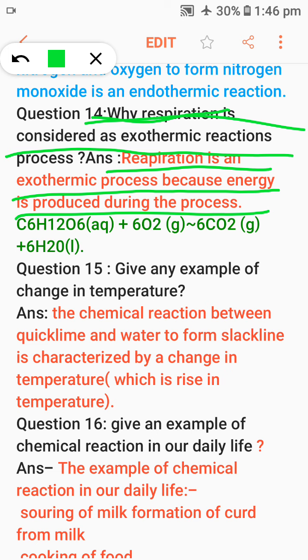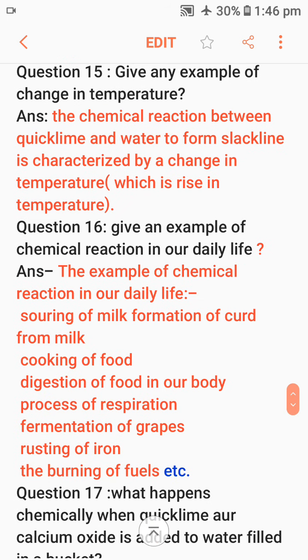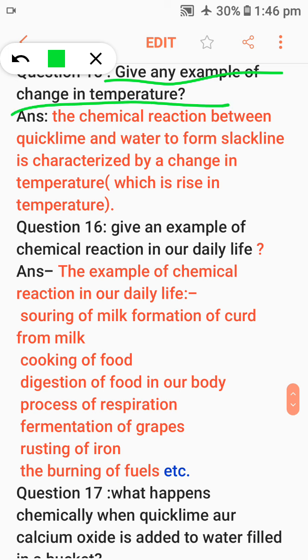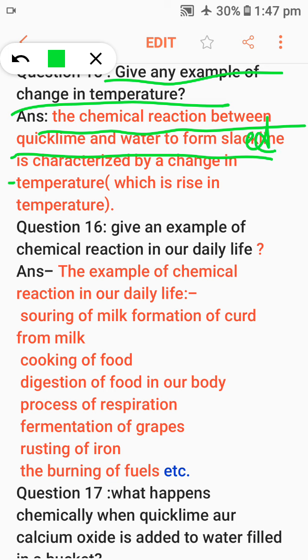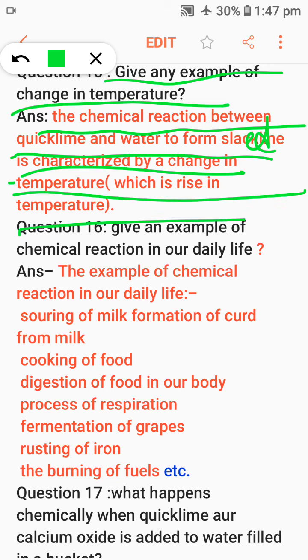I have written the formula: C6H12O6 plus 6O2 gives 6CO2 plus 6H2O plus energy. You can check it. Question number 15. Give any example of change in temperature. The chemical reaction between quicklime and water to form slaked lime is characterized by change in temperature, which is a rise in temperature.